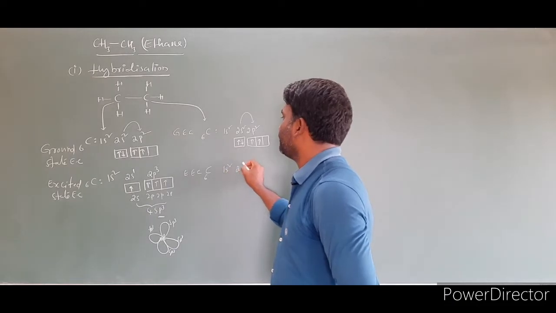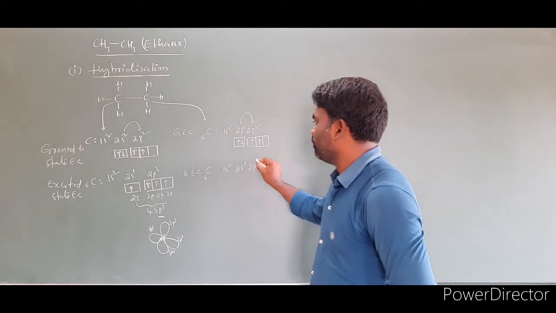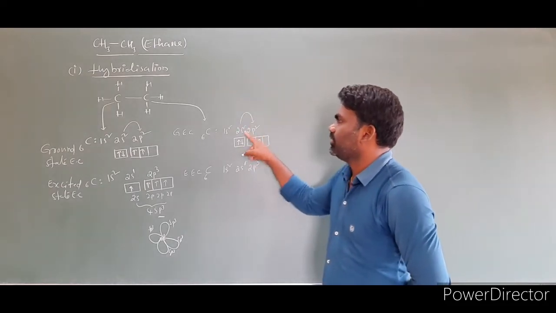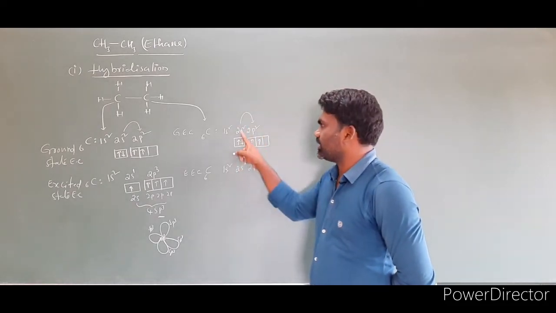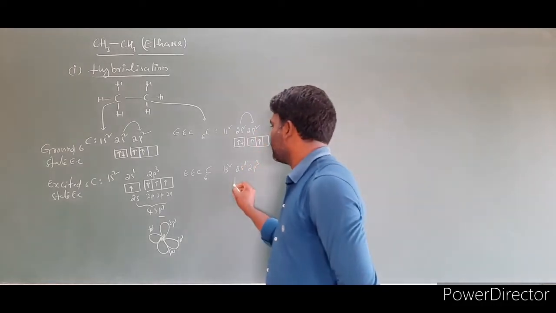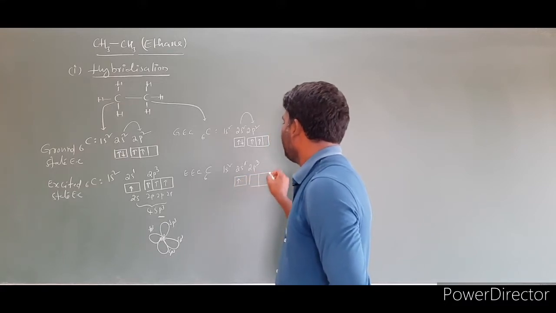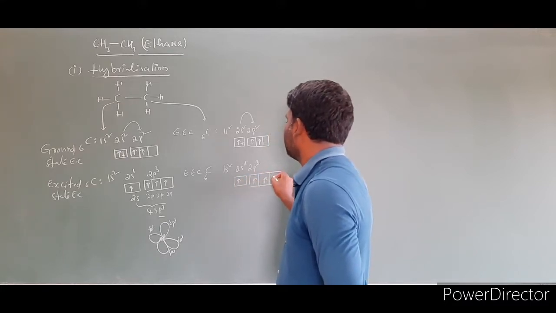What is this? 1s2, 2s1, 2p3, because one electron will be jumped here, so 2s2 becomes 2s1, and 2p2 becomes 2p3. For this case also we draw orbital boxes. One electron will be present here, and here also we have 3 electrons.